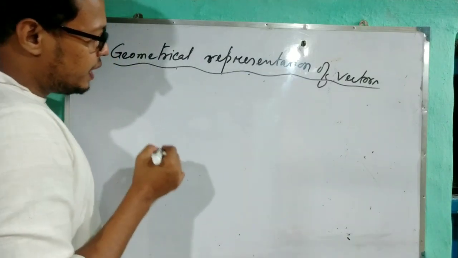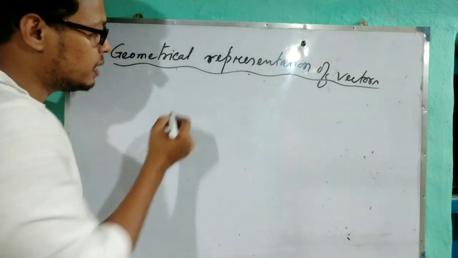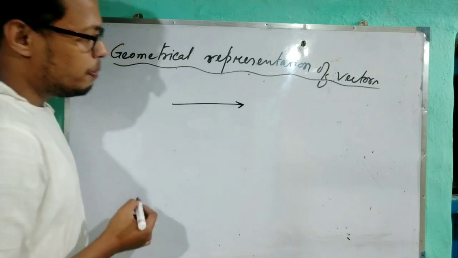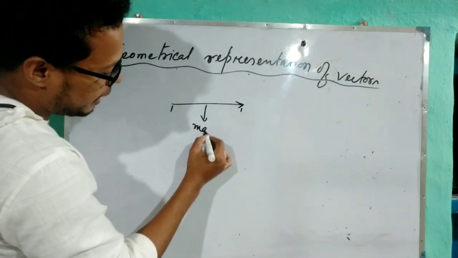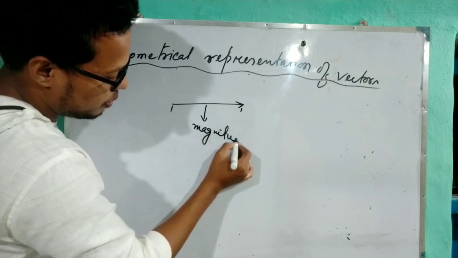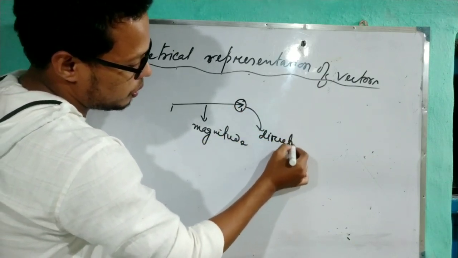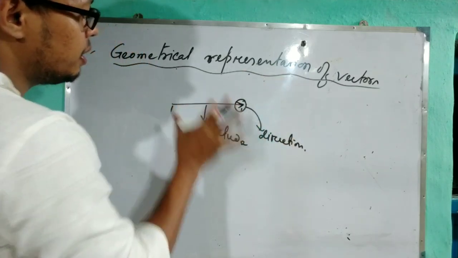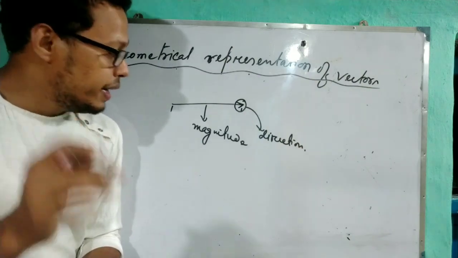To represent the vector, we use an arrow, where the length represents the magnitude and the arrow represents the direction. Okay? This length represents the magnitude and this arrow represents the direction.